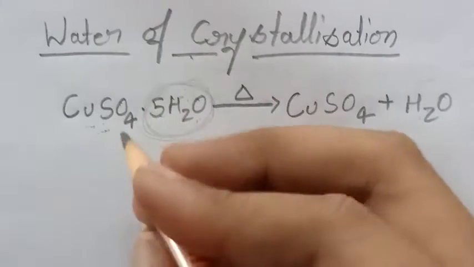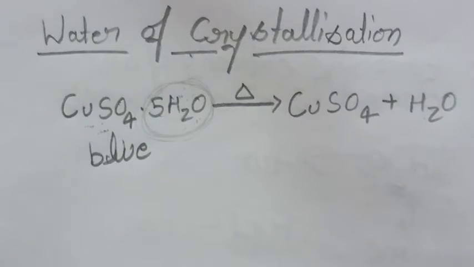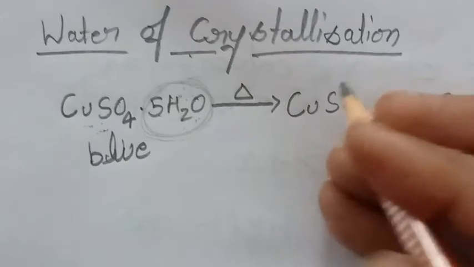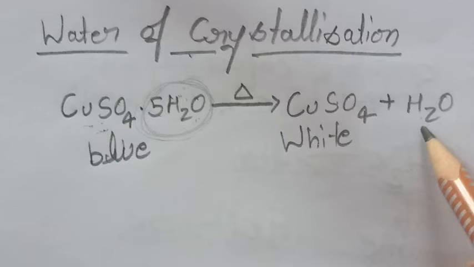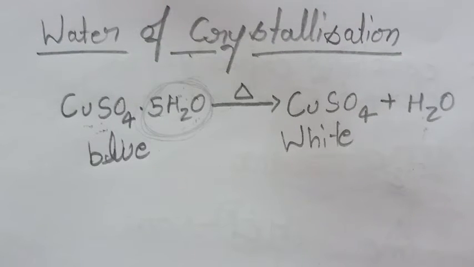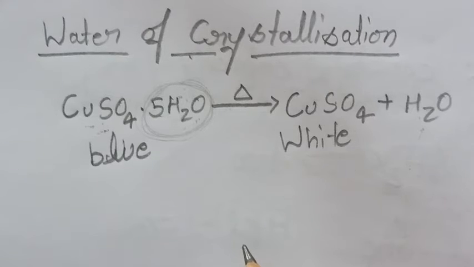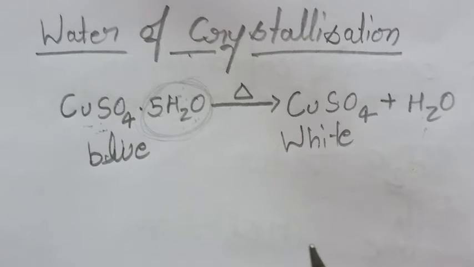So in this reaction, this copper sulfate pentahydrate is a blue crystalline solid, and when we provide heat to this blue crystalline solid, it changes into a white powdery mass, and also it liberates some amount of water vapor. In your book, in a particular table, a few more hydrated salts are there, like copper sulfate, iron sulfate, sodium carbonate, magnesium sulfate and zinc sulfate. You should know all their names, their chemical formulas, and also their specific colors.